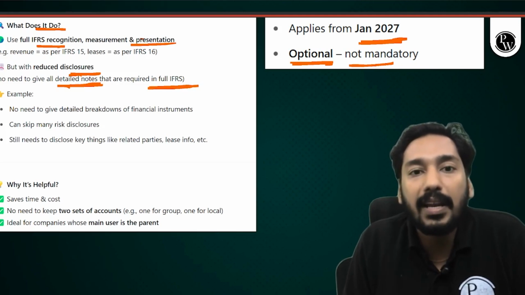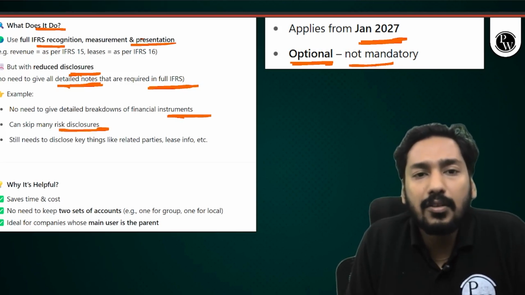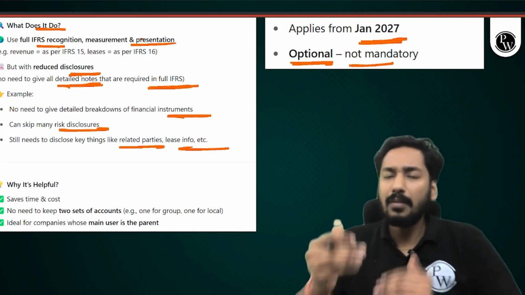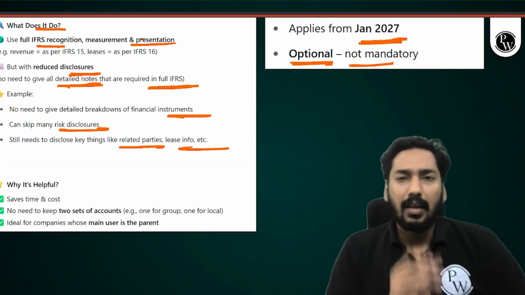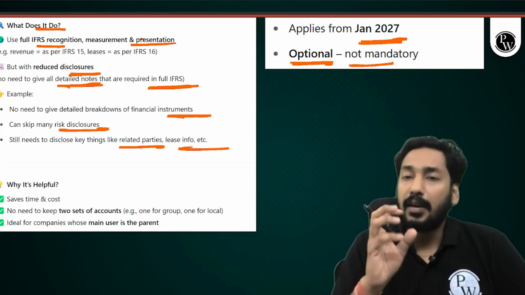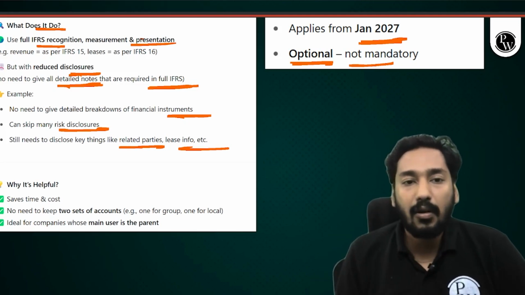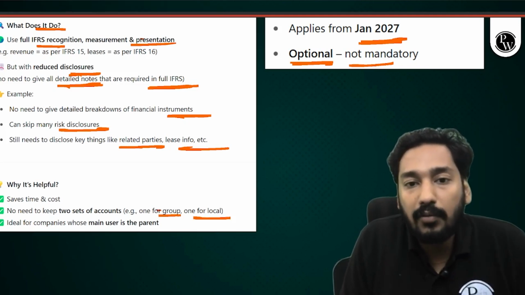Example, no need to give detailed breakdown of financial instruments, can skip many risk disclosures, still need to disclose things like related party list. So some of the disclosure has reduced. No need to venture too much into it. Just remember this point. And IFRS 19 comes with an objective to save time and cost. No need to keep two sets of accounts, one for the group, one for the local.